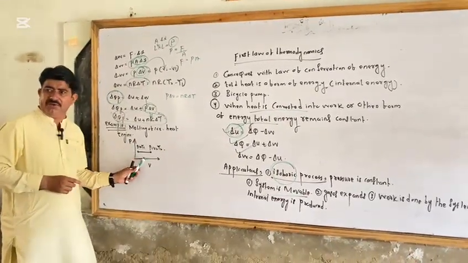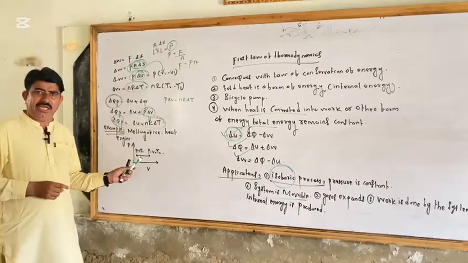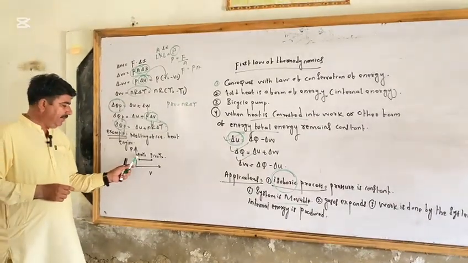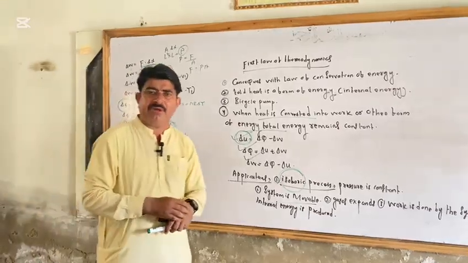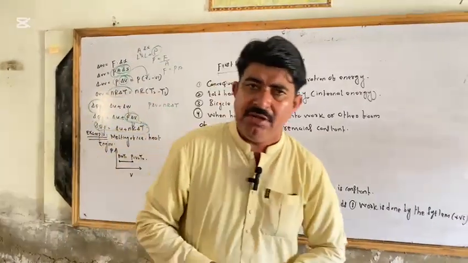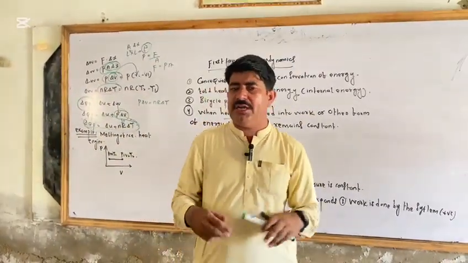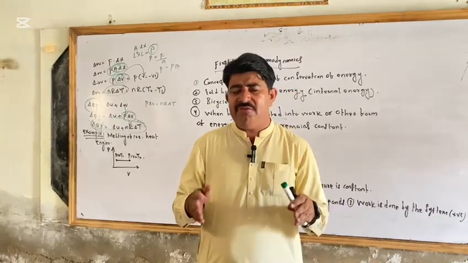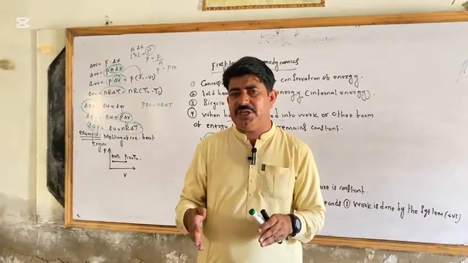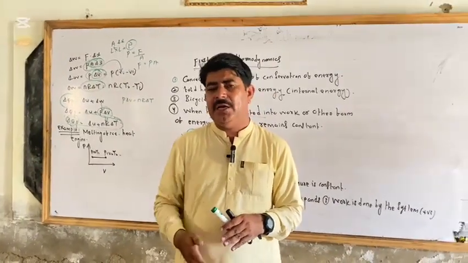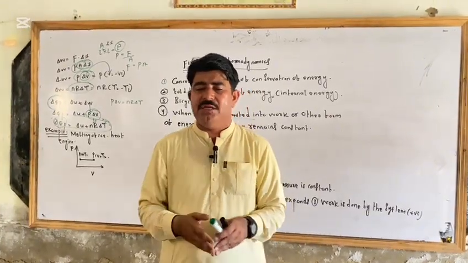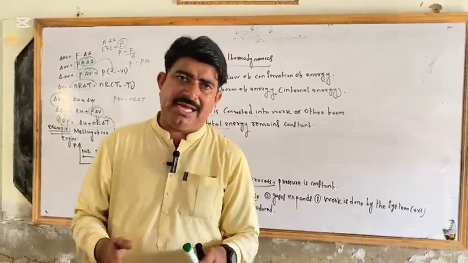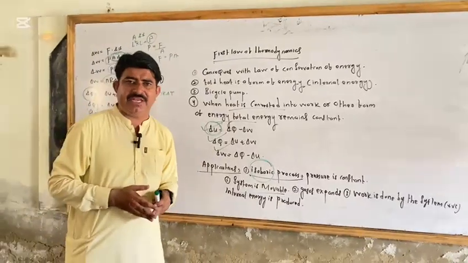This is the pressure and volume graph, which can be seen as a line parallel to the volume axis. P1 V1 T1, P1 V2 T2. It means pressure will be the same, but volume and temperature will be changed. If volume and temperature both change, we must know that if a body's volume increases, pressure decreases, then the gases will expand. If volume decreases, pressure increases, and the gases will be compressed. This was discussed in previous lectures.